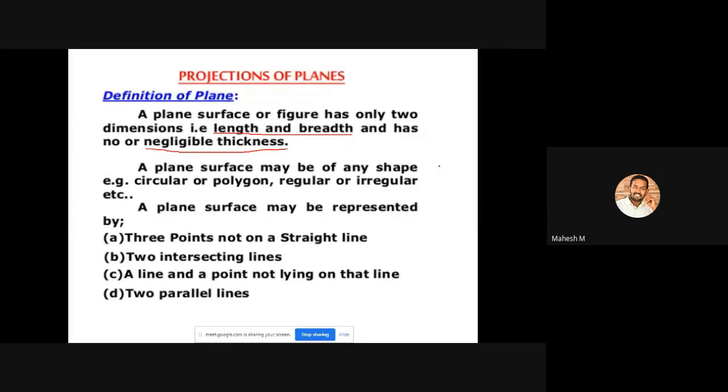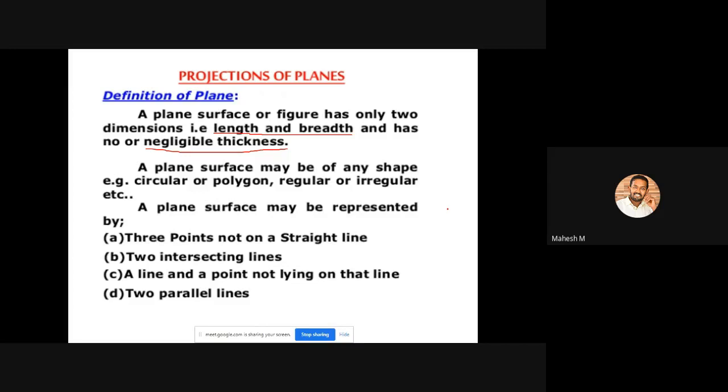I am asking what shape your A4 sheet is, whether it is a circle or a rectangle. There is no thickness for your A4 sheet, or rather, it has a negligible thickness. So your A4 sheet is a rectangular plane.